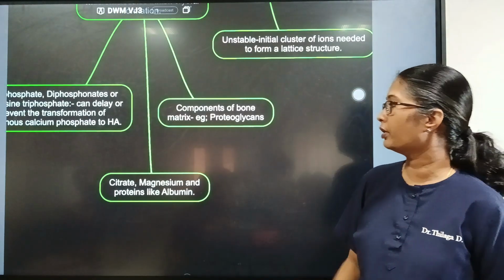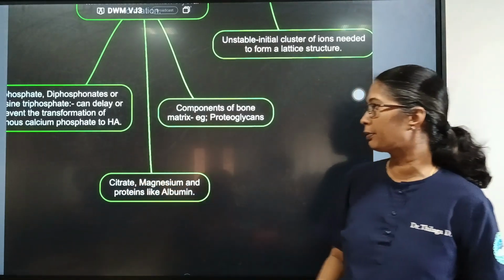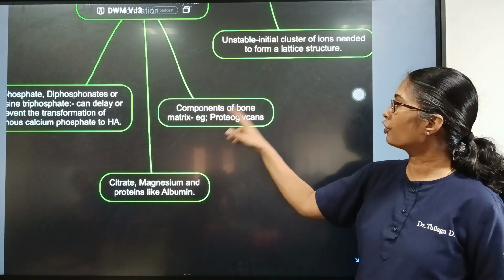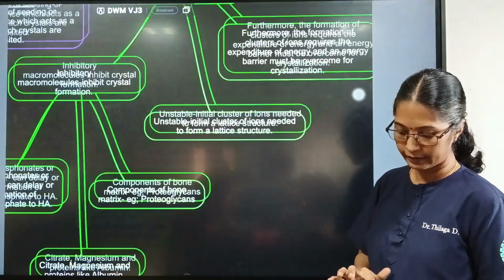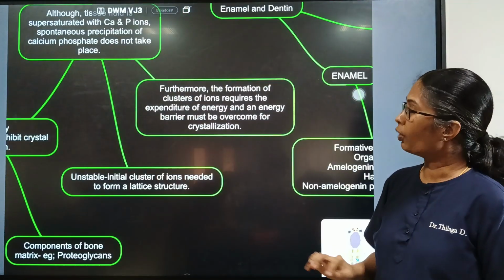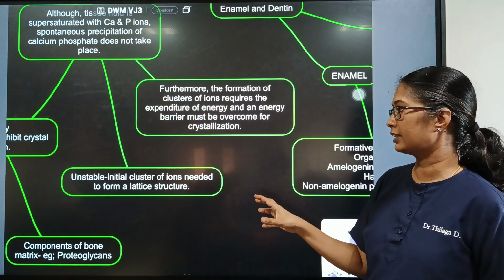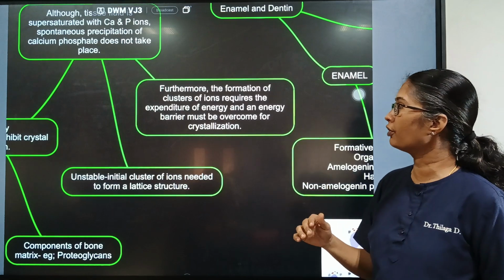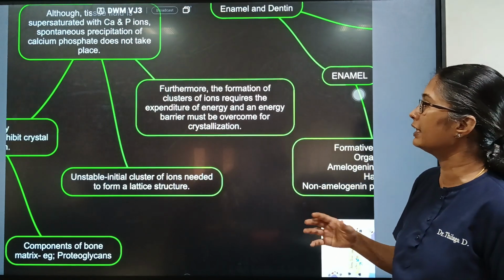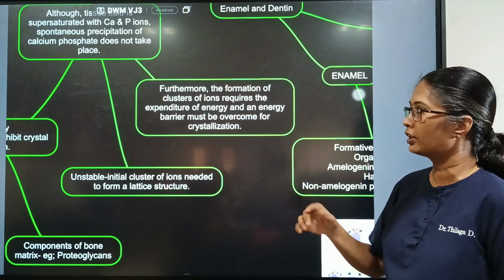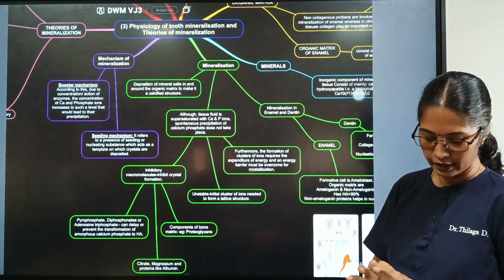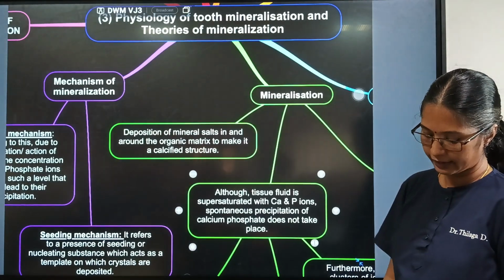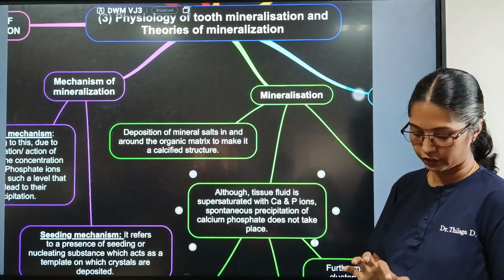And there are citrate, magnesium and proteins like albumin which also act as inhibitors. The components of bone matrix are proteoglycans. So what happens? First, there is an unstable initial cluster of ions which needs to form a lattice structure. Further, the formation of a cluster of ions requires the expenditure of energy, and an energy barrier must be overcome for crystallization. The deposition of mineral salts in and around the organic matrix makes it a calcified structure.